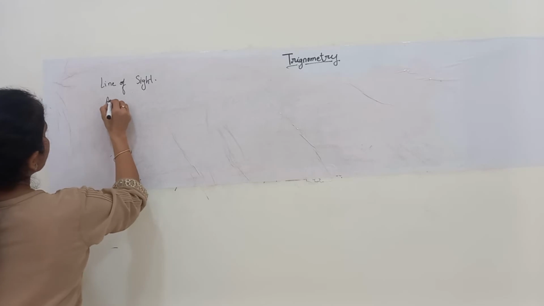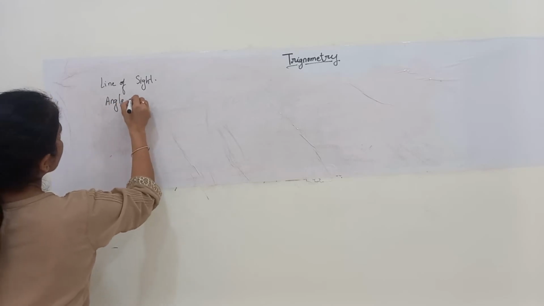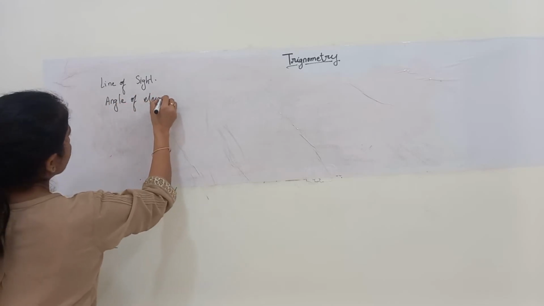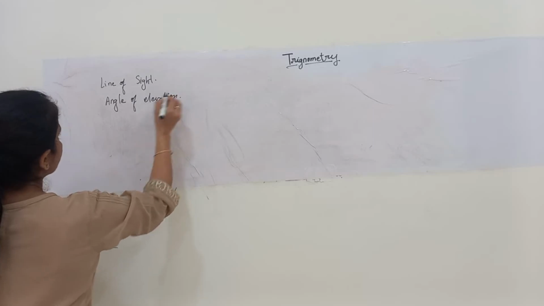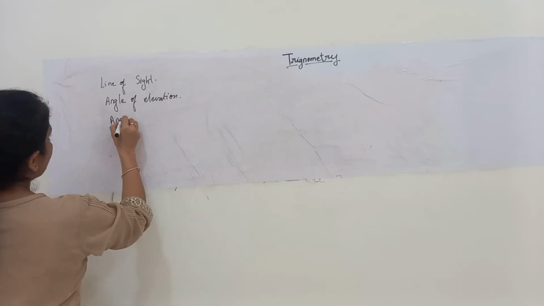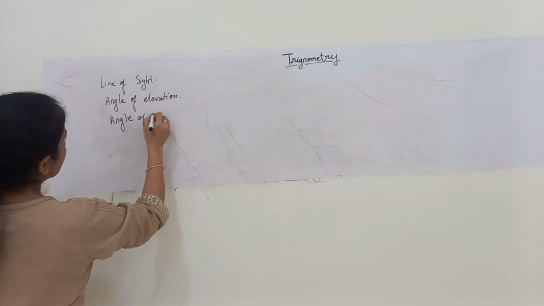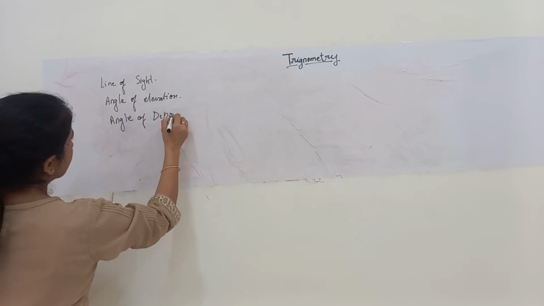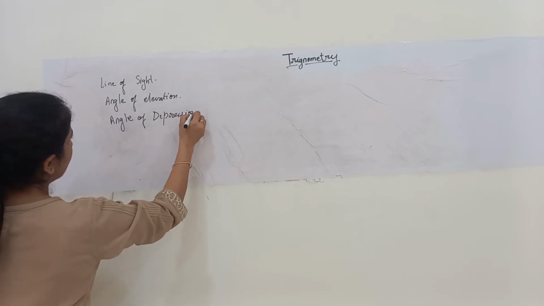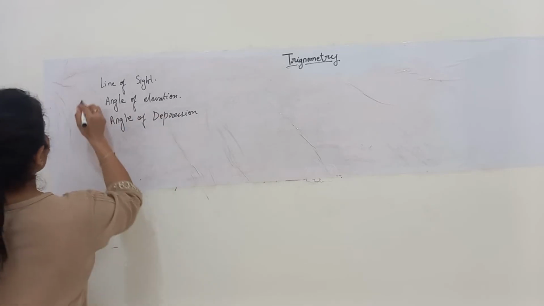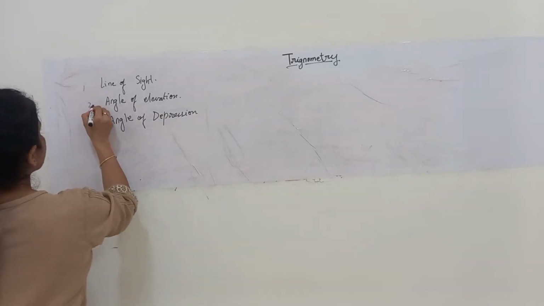Second is angle of elevation and angle of depression. What do we mean by angle of depression, angle of elevation, and line of sight?